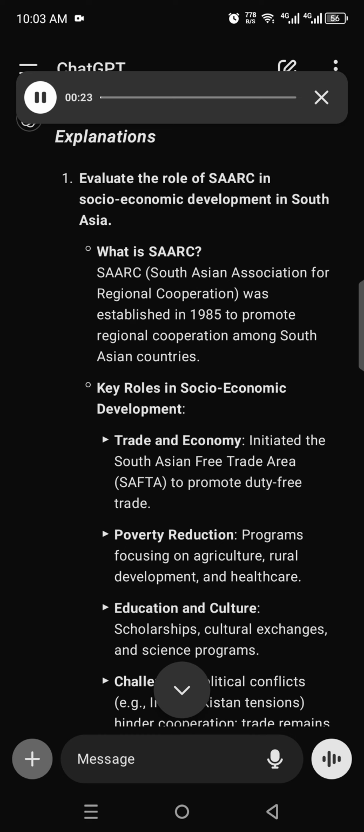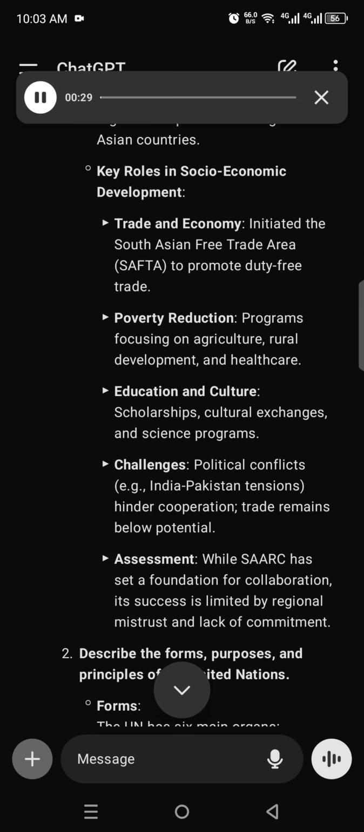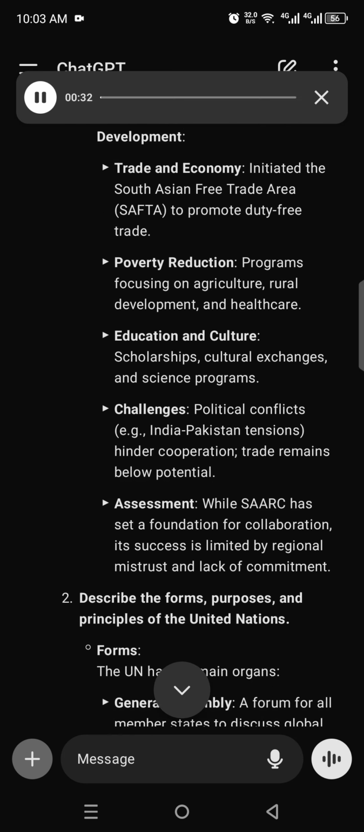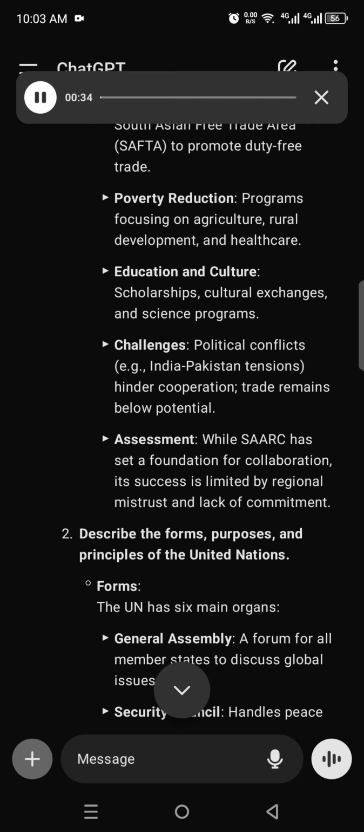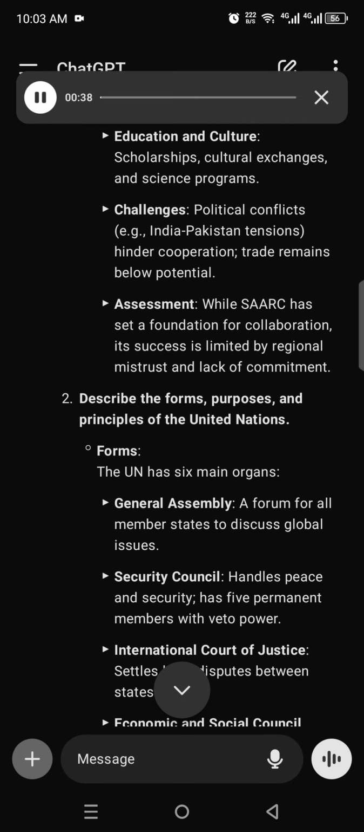Trade and economy. Initiated the South Asian Free Trade Area, SAFTA, to promote duty-free trade. Poverty reduction. Programs focusing on agriculture, rural development, and healthcare. Education and culture. Scholarships, cultural exchanges, and science programs.